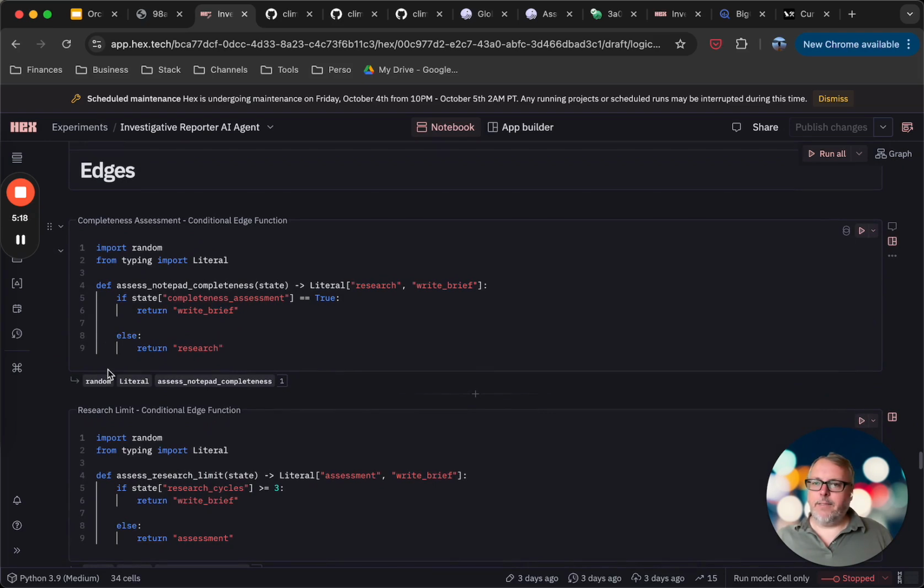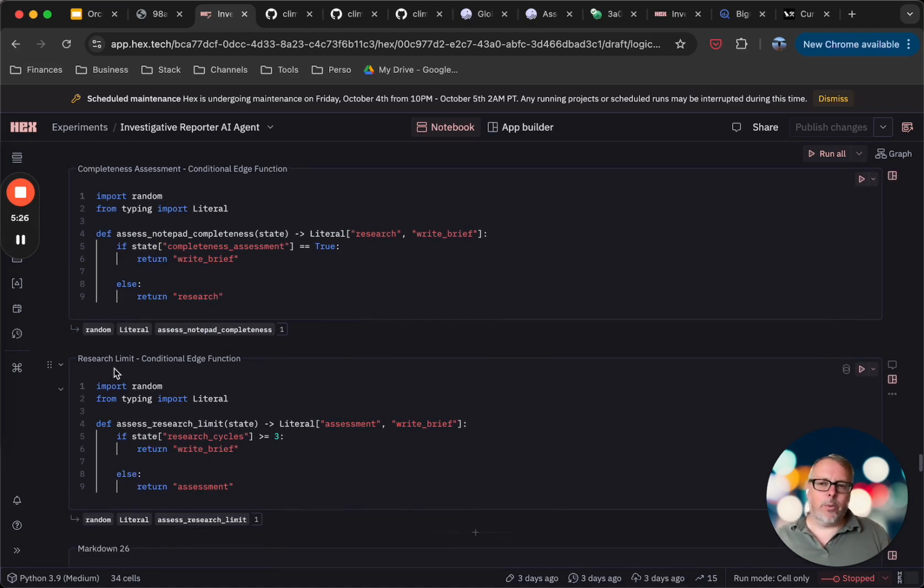And finally, we have the edges, which are really the paths between the nodes. But again, I won't go into too much detail about that. You should really look into LangGraph. There's actually a good LangGraph Academy that is really useful if you're new to that. So yeah, I highly recommend it.